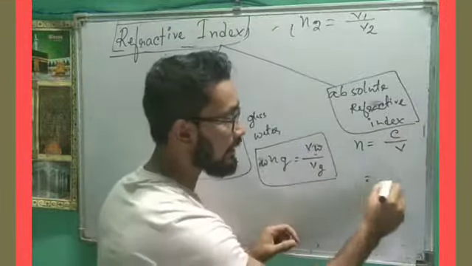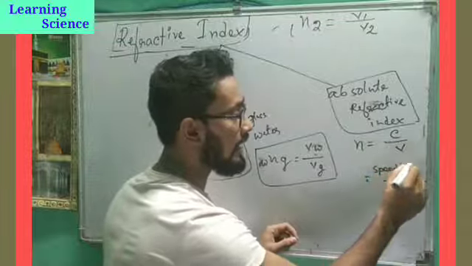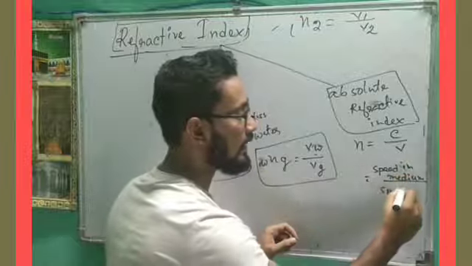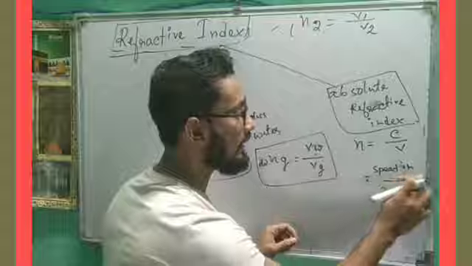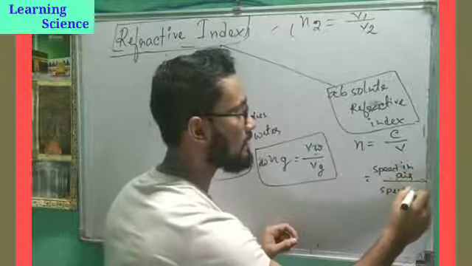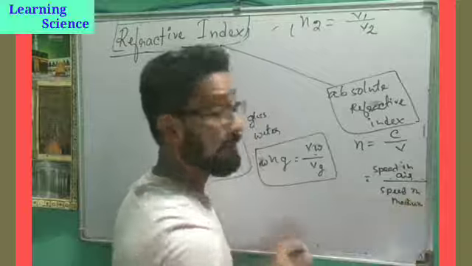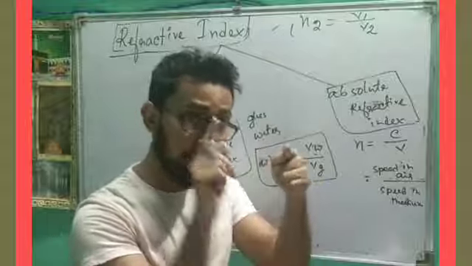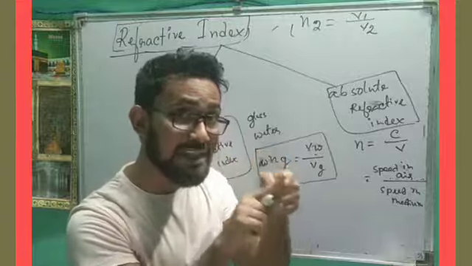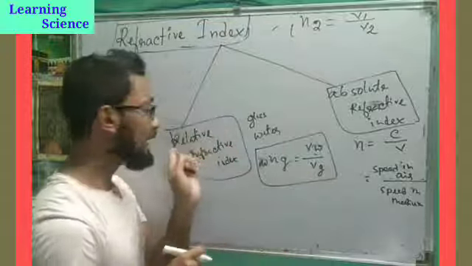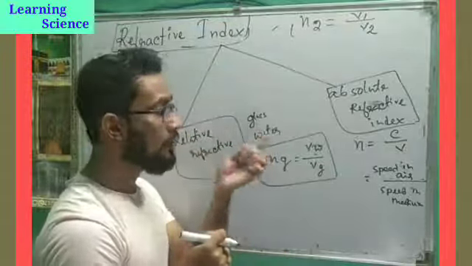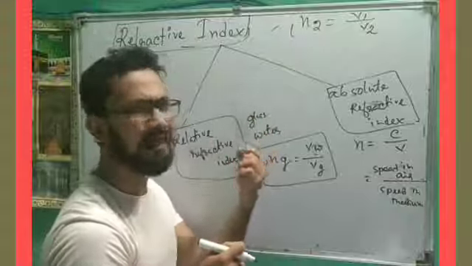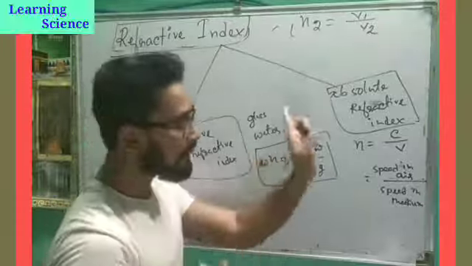Here c is the speed of light in air, and v is the speed in the medium. So n equals speed of light in air divided by speed of light in medium. In the case of absolute refractive index, we compare the refractive index of one medium with respect to air, but in the case of relative refractive index, we compare any two mediums, say glass, water, diamond, any medium except air and vacuum.